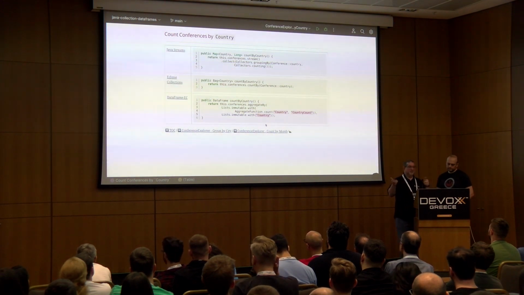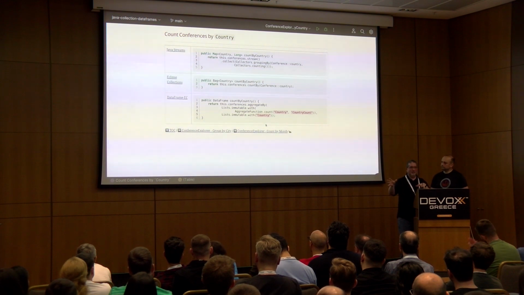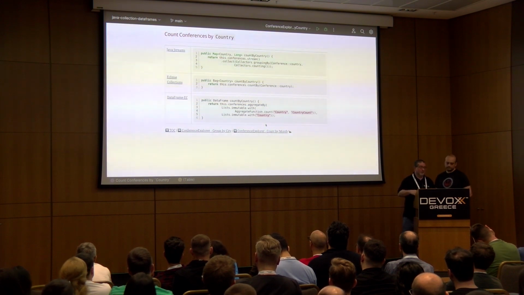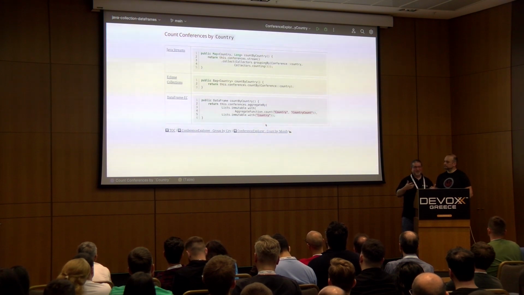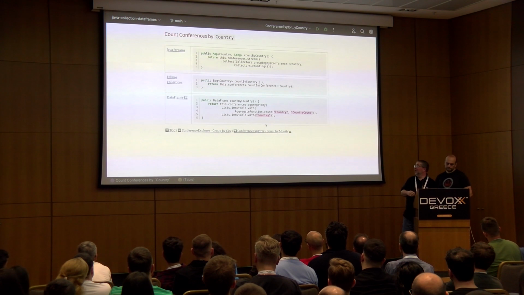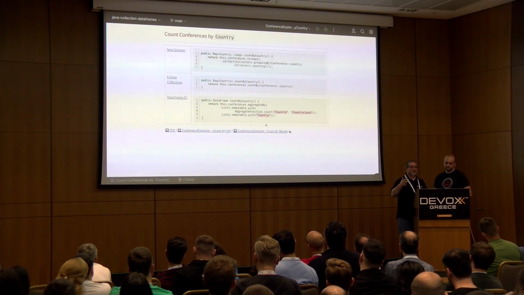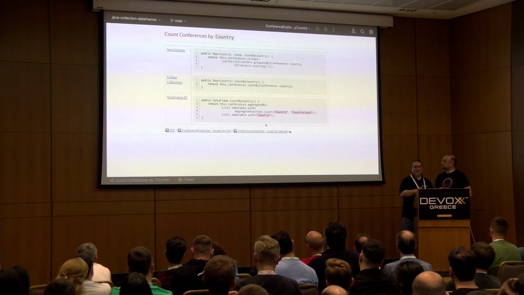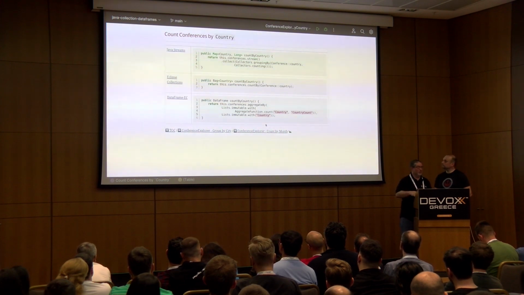The next thing we wanted to do: we did group by, which gives us back either maps or multi-maps or DF indexes for DataFrame. Now we're doing a count by, let's say, an attribute. In this case, we want to do a count by country. With Java streams, what I would do is stream, collect, Collectors.groupingBy, and then I use a downstream collector called Collectors.counting. And this comes back with a map of some type to long, which is effectively the keys to some count.